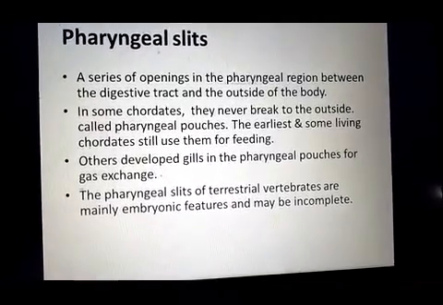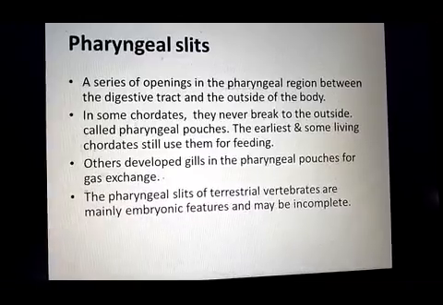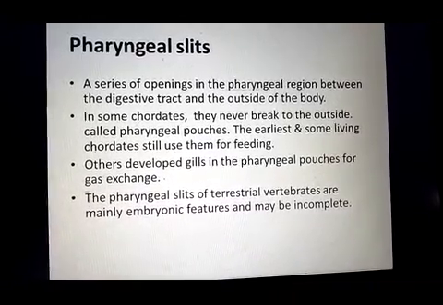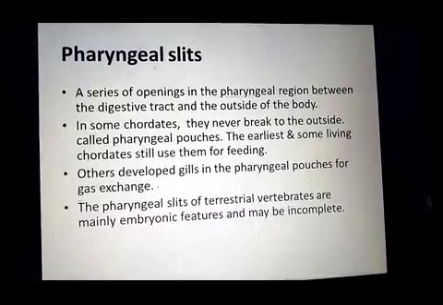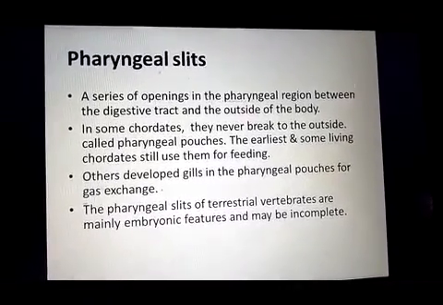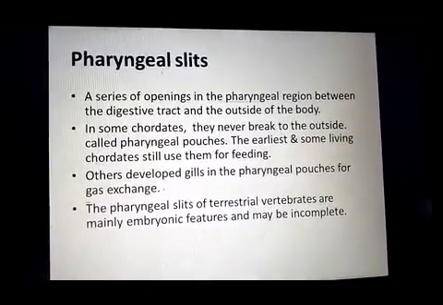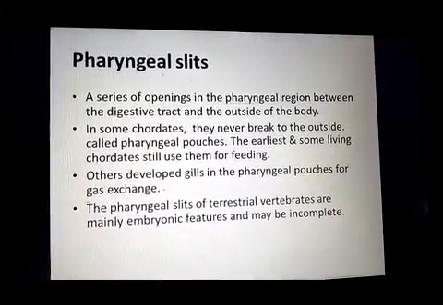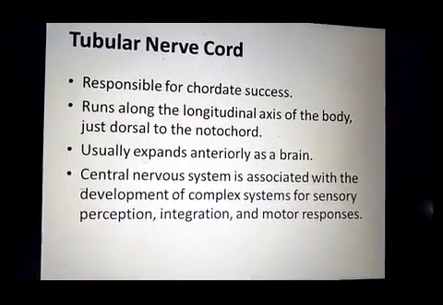As in the case of human beings, these gill slits develop into the tonsils and the thymus glands. These gill slits or gill pouches are changed into different structures in adult vertebrates.